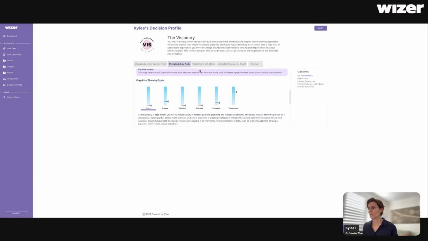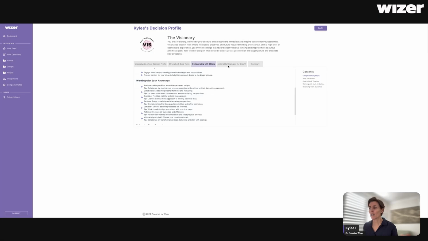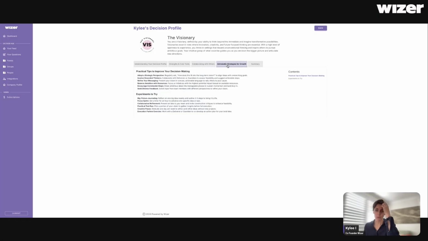So don't worry too much if some of these are really low. It doesn't mean that you don't care about people or process. You can also understand how you work with each of the other archetypes and your actionable strengths for growth. So that is now the experience that each of your people will have when they come in. So let's talk about people.